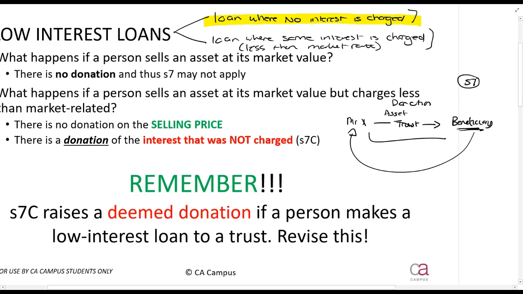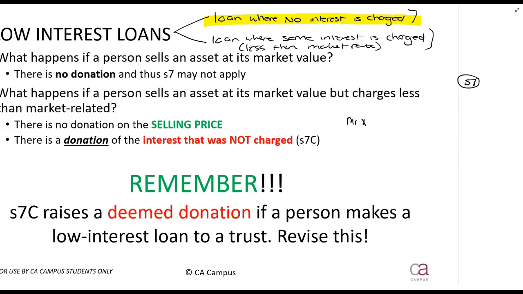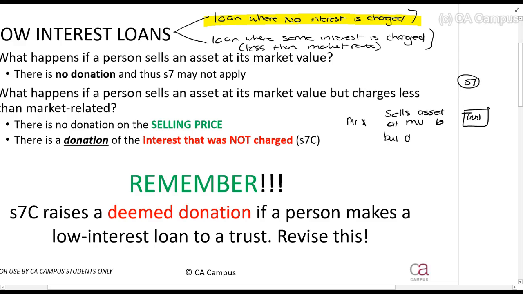What we're going to be looking at now is a situation where instead of donating the asset, Mr. X does the following. He sells an asset at market value to the trust, let's say, or to the beneficiary directly. He sells an asset at market value to a trust, but does not charge interest.